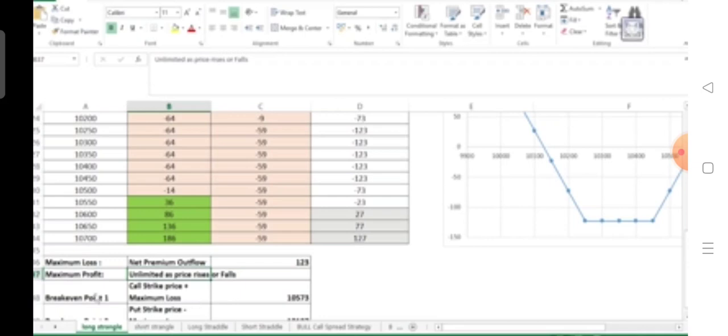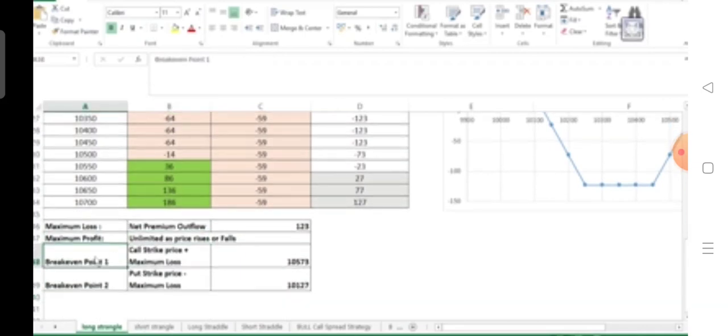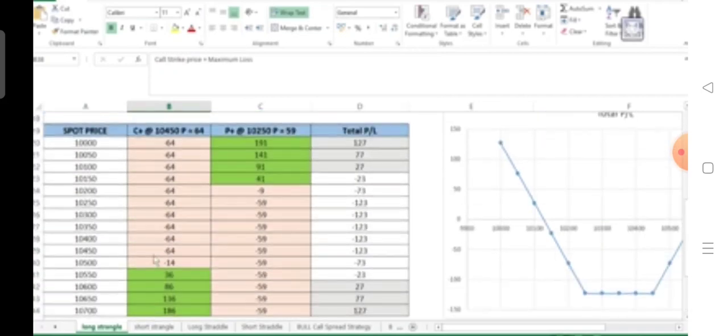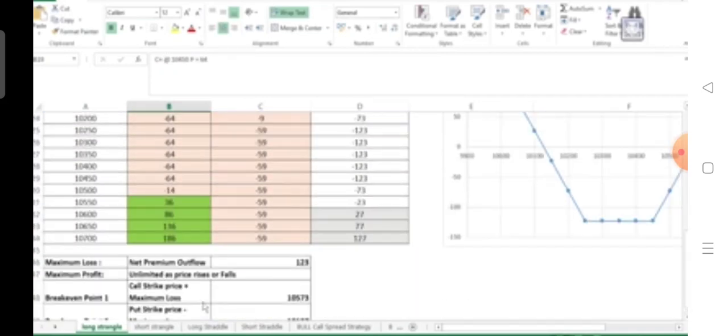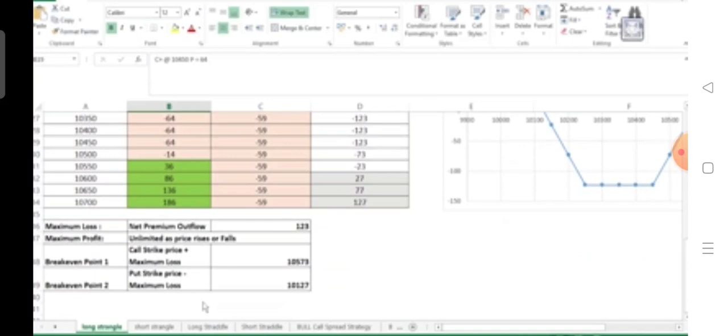The upper break-even point, or break-even point number 1, will be the call strike price, that is 10,450, plus the premium outflow or the maximum loss.